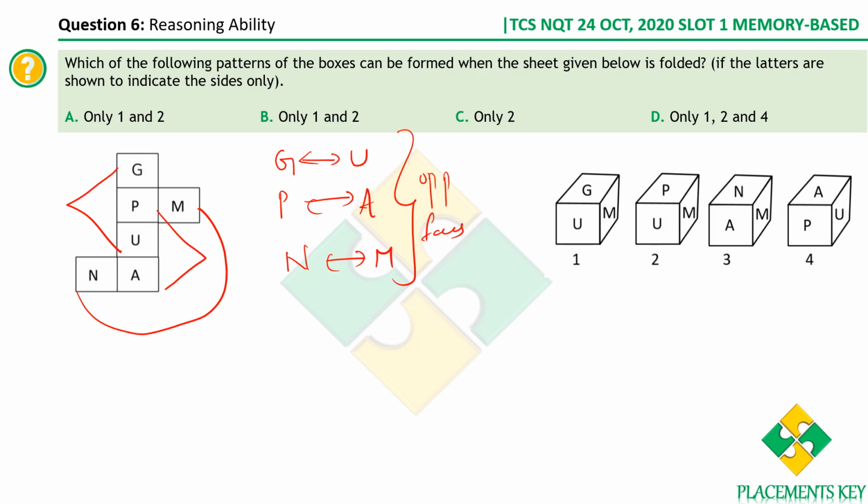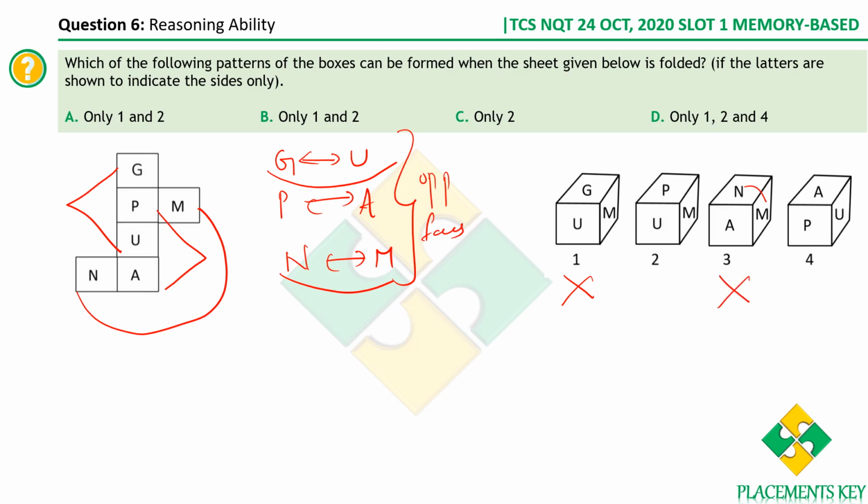G and U are adjacent here. G is on the top face, U is on the front face. So G and U are adjacent to each other, so this can never be the answer because G and U are opposite to each other. Similarly, let's take the third condition. We have N and M. We know that they are opposite to each other, whereas here N and M are adjacent to each other. N is on the top face, M is on the right side face. So they are adjacent in this case, which is not correct.